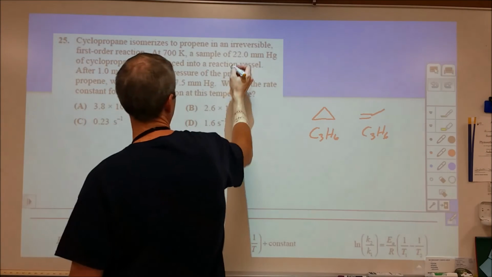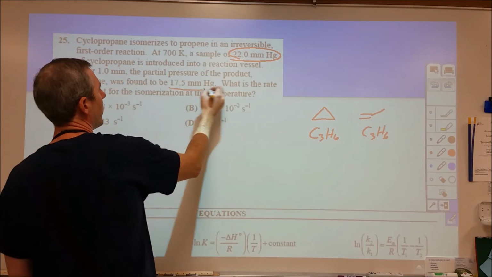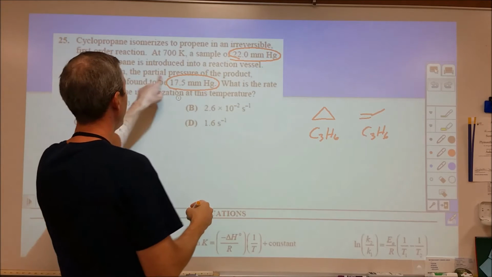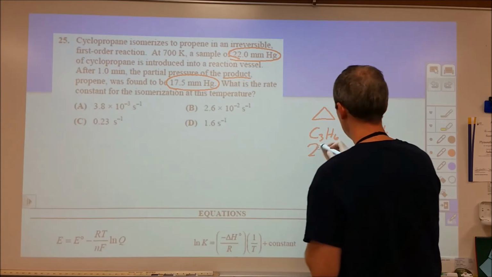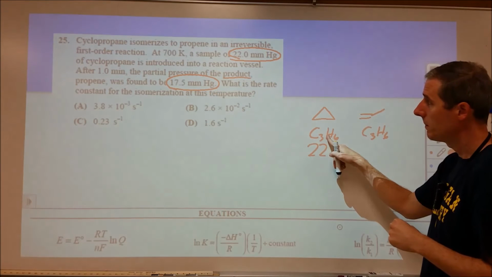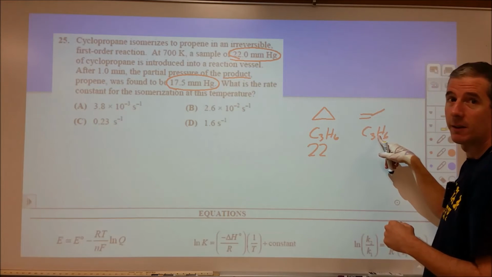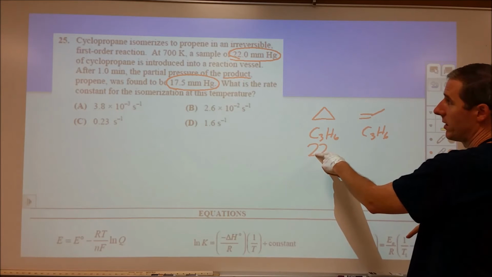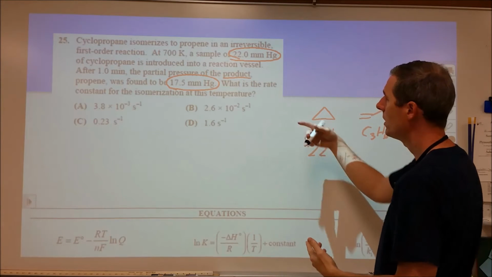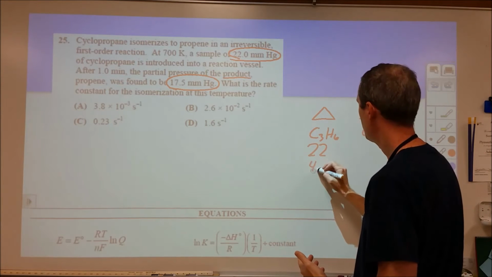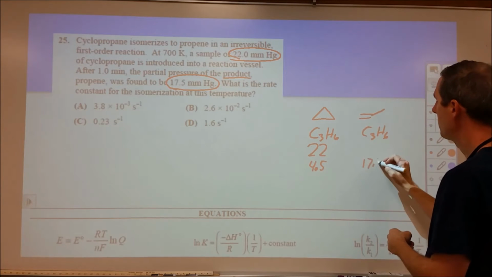The thing that I missed is that I read that it was 22 millimeters of mercury of pressure to start, and then I read that this is what it was sometime later, but what I didn't read is that this is of the product. So we're starting with an initial of 22 millimeters of mercury of this, and then sometime later we have 17.5 millimeters of mercury of this. Well, we want to be tracking just this. Since it's a 1-to-1 ratio and the pressures correlate to moles, we can just subtract those, and this comes out to be 4.5 millimeters of mercury of pressure when this is at 17.5 sometime later.